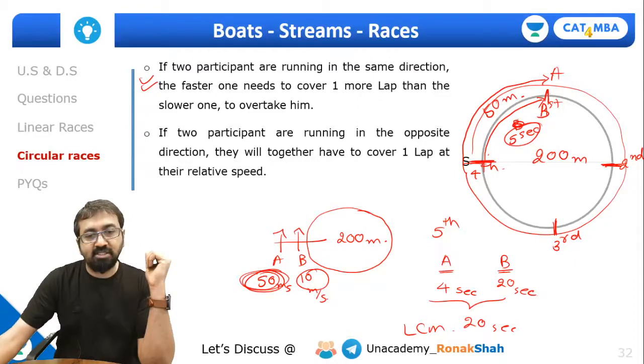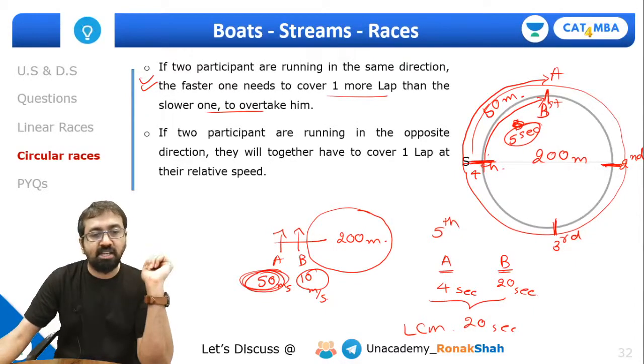If two participants are running in the same direction, the faster one needs to cover one more lap. ये तो हमने समझ लिया. If two participants are running in the opposite direction, they'll be together. They'll together have to cover one lap at the relative speed.